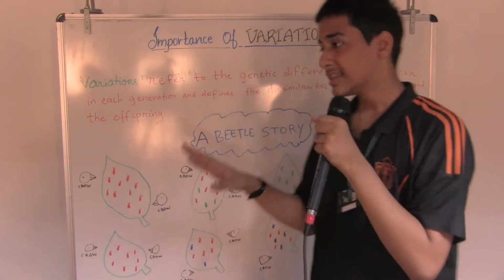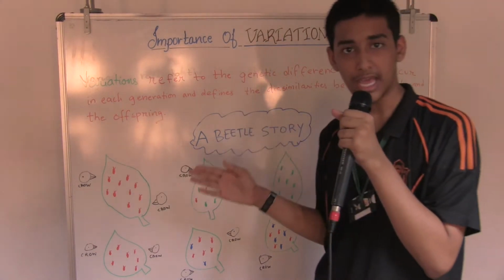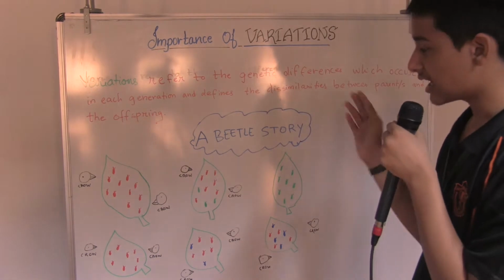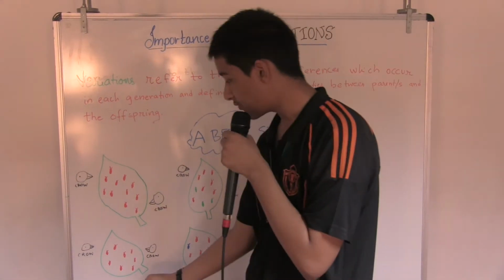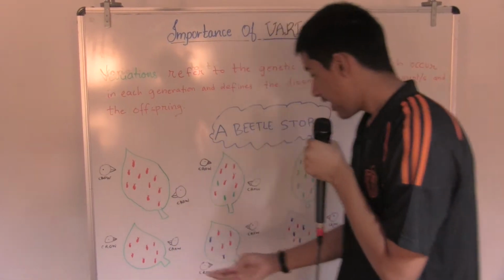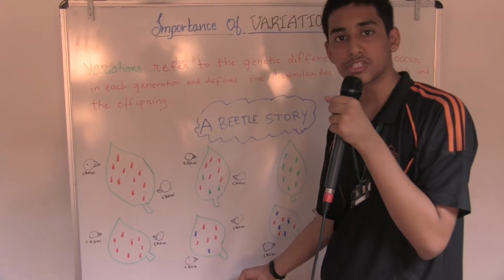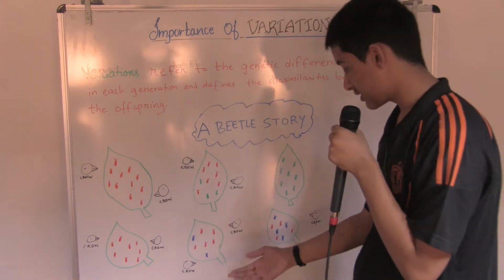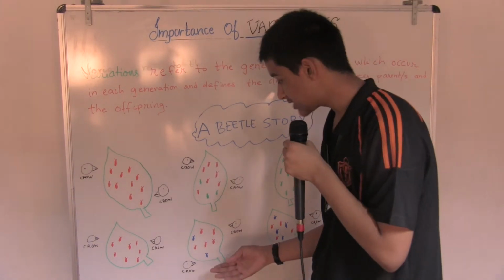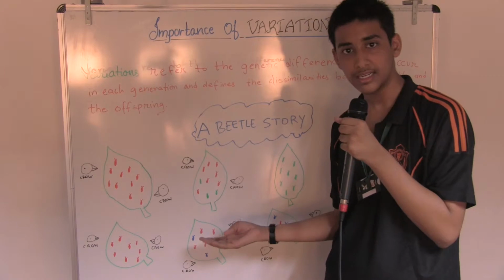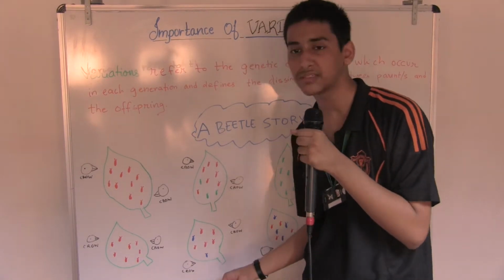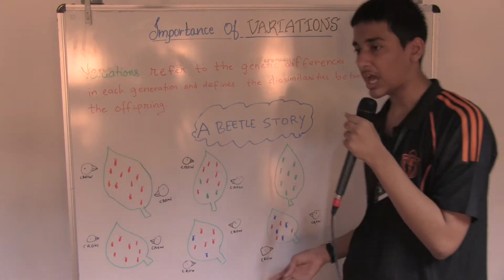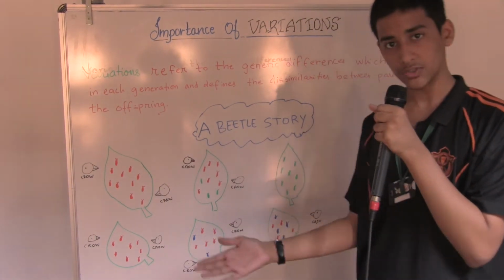So what have we learned? That variations help the organism to survive better in their surroundings. Now we can also take another case in which the red ones which are being eaten by the crow reproduce, and because of variations a blue one gets formed. Now this blue one does not give much of a difference. It actually does not blend with the green leaf either. They are also easily spotted by the crows and eaten. So this also continues, and we continue having red ones and also blue ones.